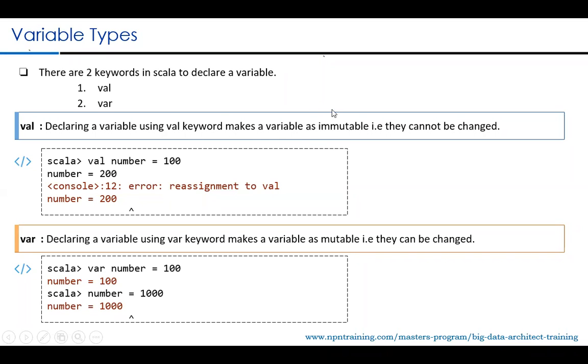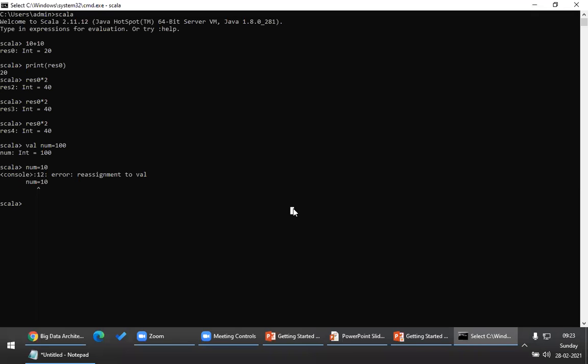They cannot be modified. However, if you declare a variable with var, it is mutable. That means it can be modified. So when I declare var num1 is equal to 100, and now num1 is equal to 10. Please look at this. Now please understand this is a mutable variable. That means it can be modified.